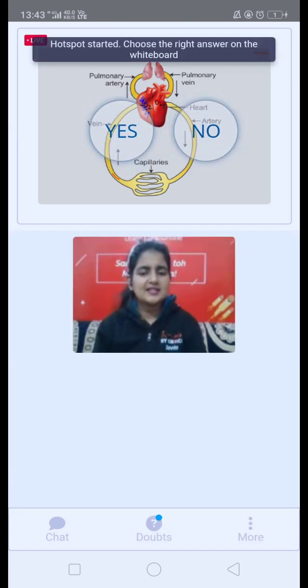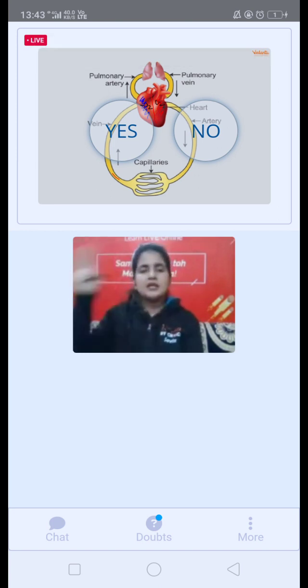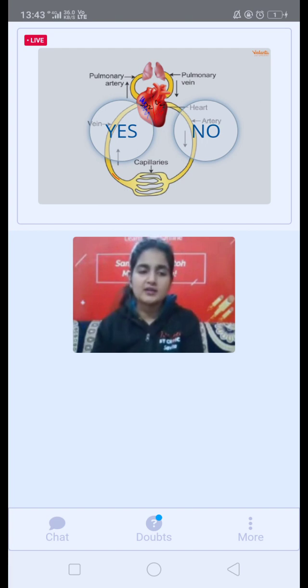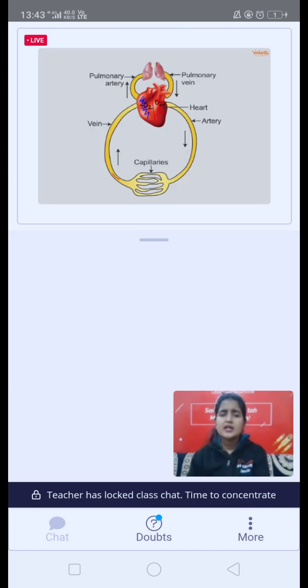So guys, is it looking like a cycle? एक तरफ से जा रहा है, दूसरी तरफ से आ रहा है, from one side it is going, from the another side it's coming back. Yes. Is it looking like a cycle? Absolutely yes, it is.